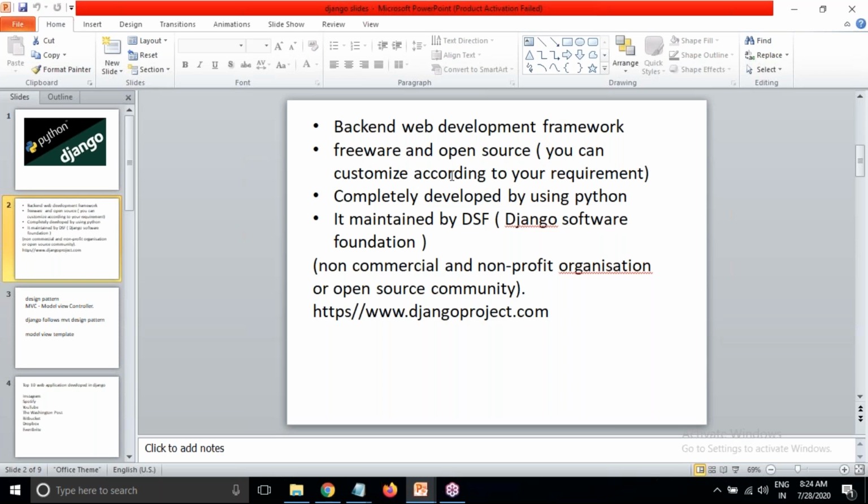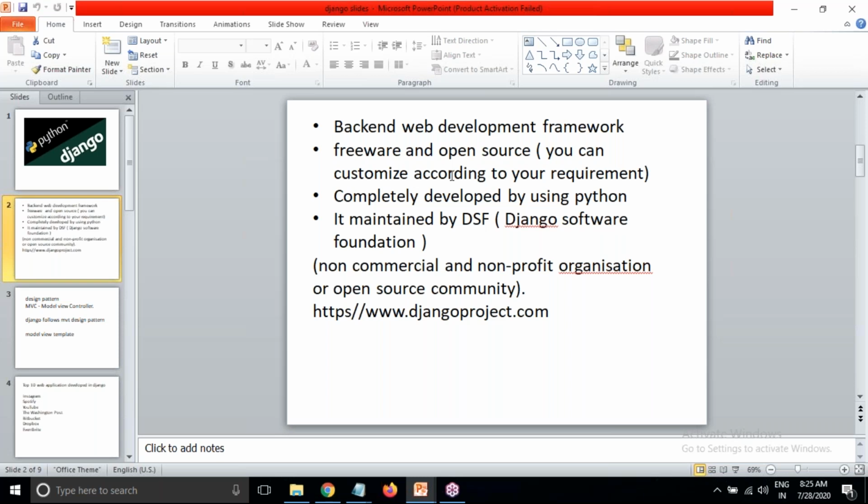Here Django is free software. It is open source, like we can open the files of Django and see what code is given. And not only seeing, we can customize the code according to our requirement. If the Python files or Python modules are not according to our requirement, then we can make changes and use it. And Django is completely in Python only. It has Python files or modules.